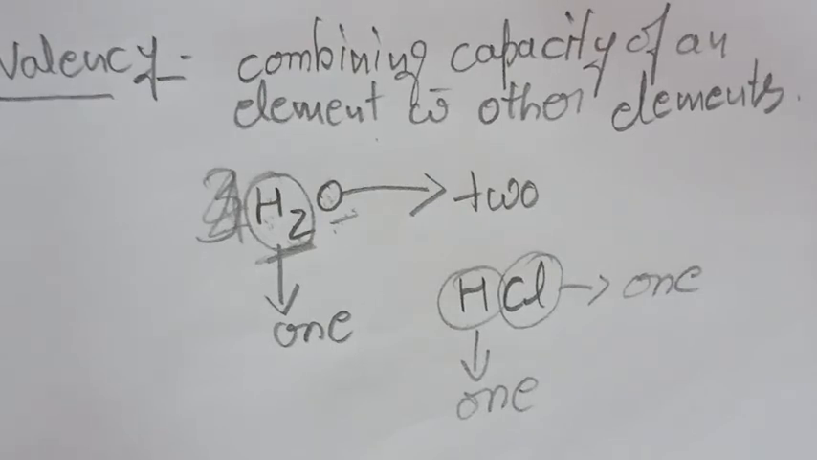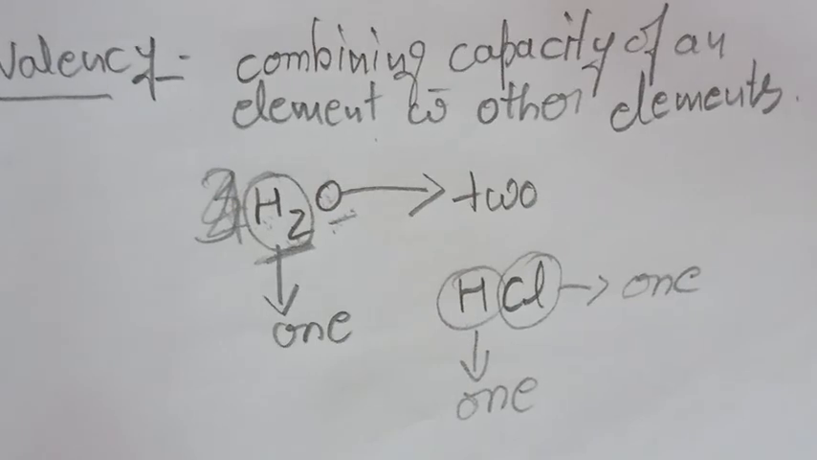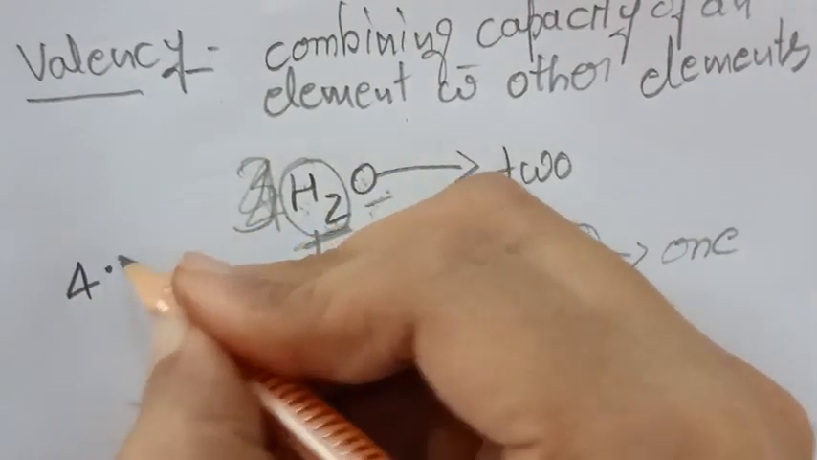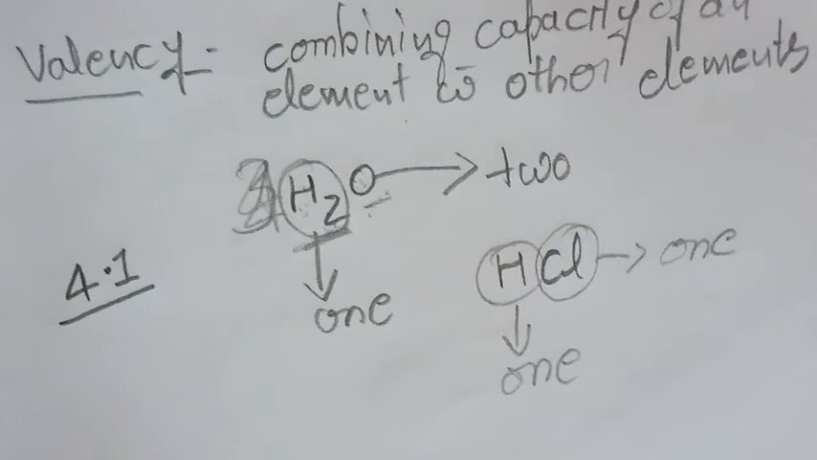Okay, in your book a table 4.1 is given where the valencies of some common elements are given in the terms of monovalent, divalent, trivalent and tetravalent. Monovalent means whose valency is 1, divalent means valency is 2, trivalent means valency is 3, tetravalent means valency is 4. So student, you should prepare that table 4.1. The table 4.1 is your homework. You have to prepare this table.